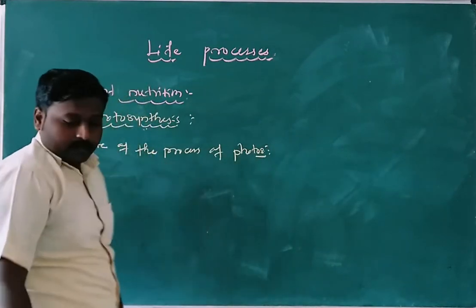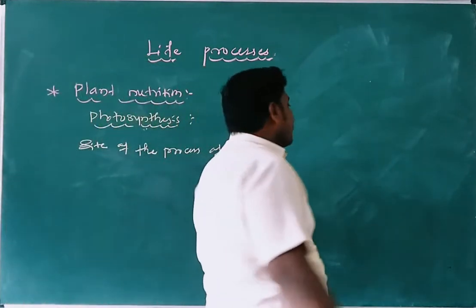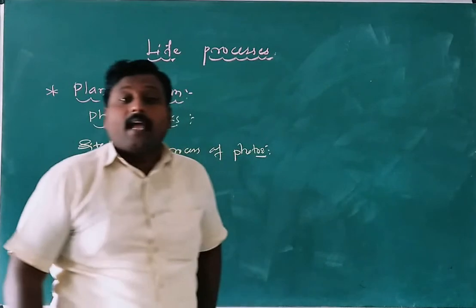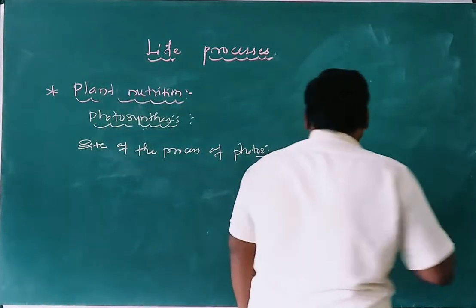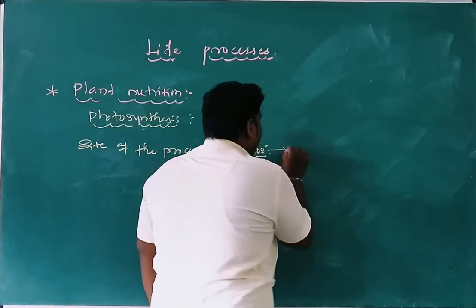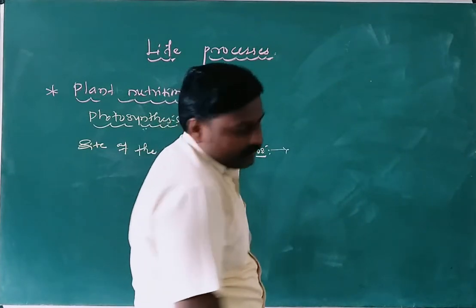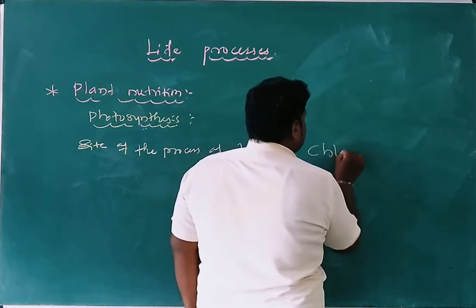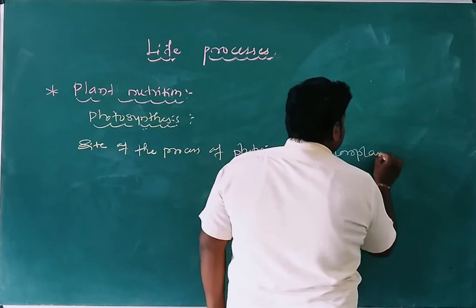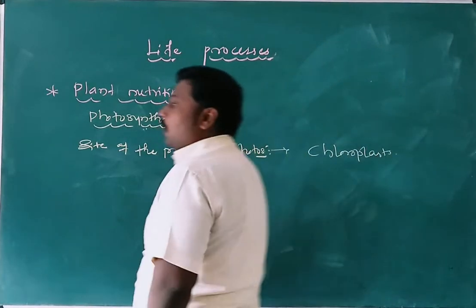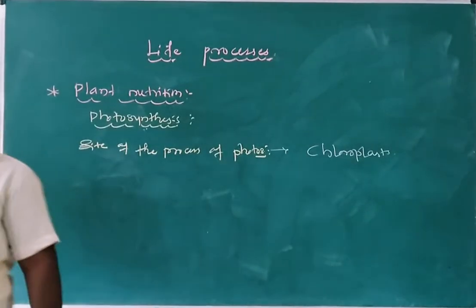Yes, my students. Here, the main sites are present in the leaves. They are nothing but chloroplasts. Yes, my dear students. First of all, chloroplasts are known as what? Sites of the process of photosynthesis.